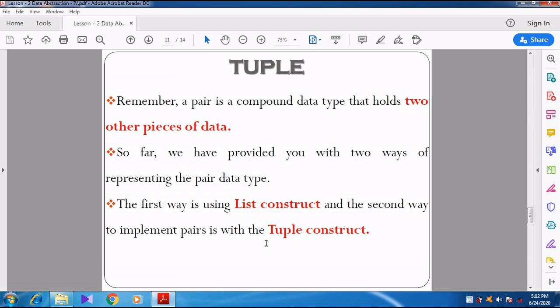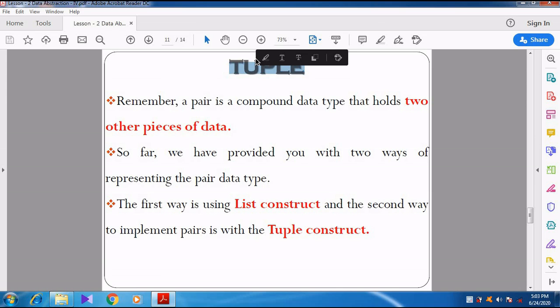The list can be accessed by two methods. What are the two methods? First method is multiple assignment method. Then second method is element selection operator. Right. Now we are going to discuss about tuple.